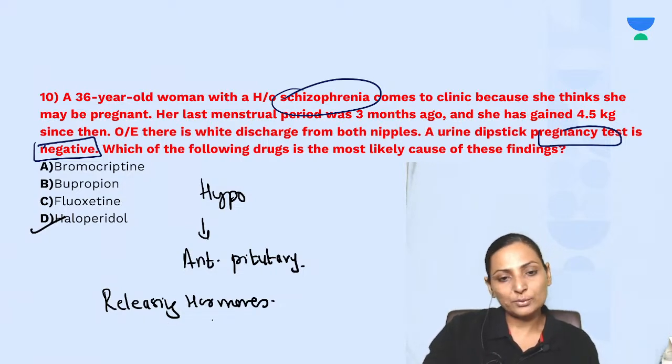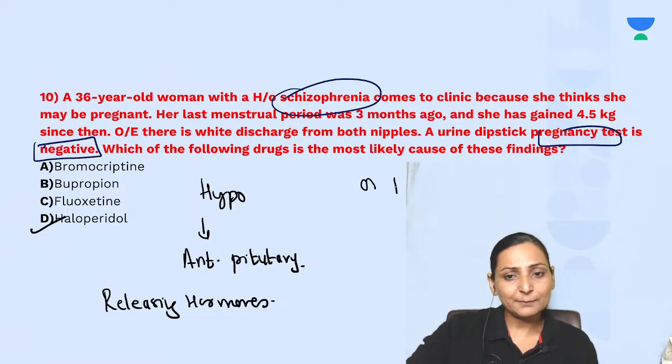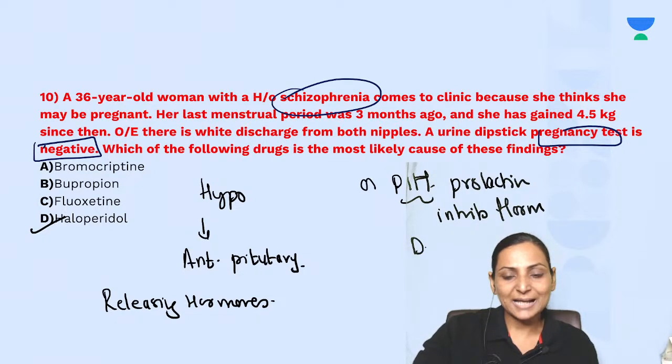Like the growth hormone releasing hormone, corticotropin releasing hormone and so on. But for prolactin, it is secreting PIH, that is prolactin inhibitory hormone. Prolactin inhibitory hormone, that is chemically dopamine.